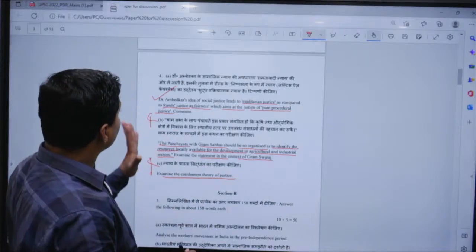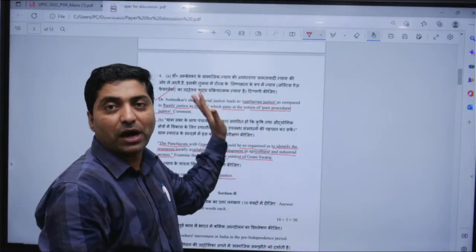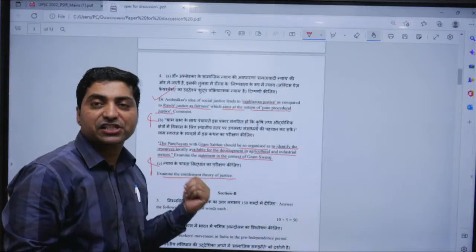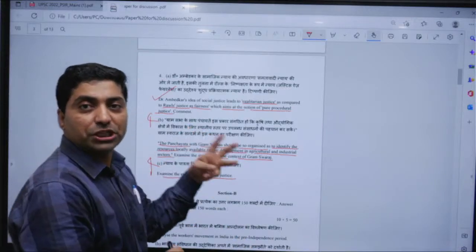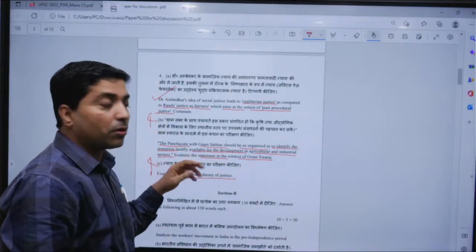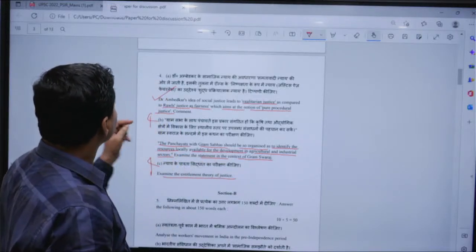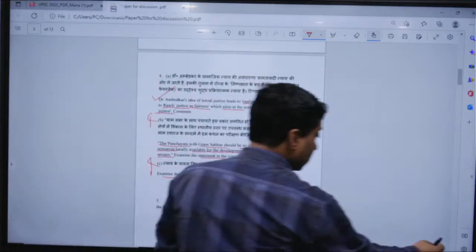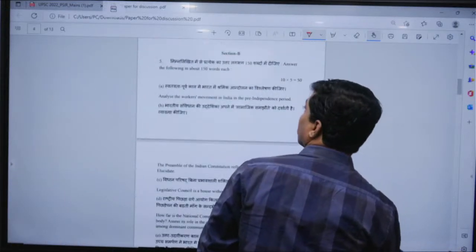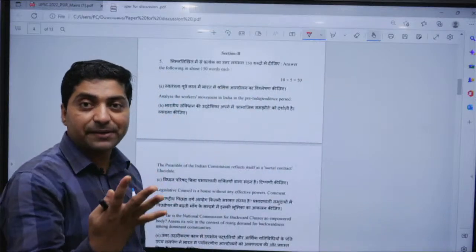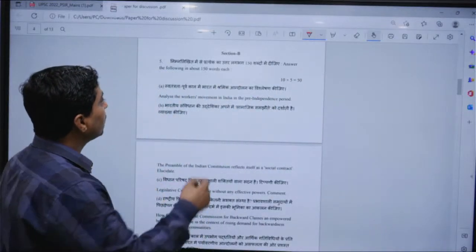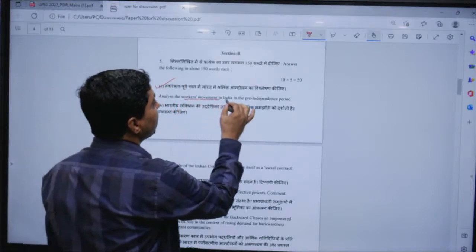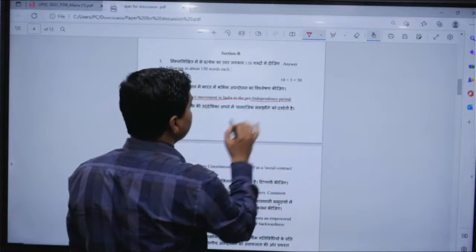Now the first question is mandatory from Part 1, right? And then you can attempt a maximum of 3 questions or a minimum of 1 question, right? Now come to Part B. Let's see the 5th question. It has 5 subsets of questions. Look at the first, 5A: analyze the workers' movement in India in the pre-independence period.